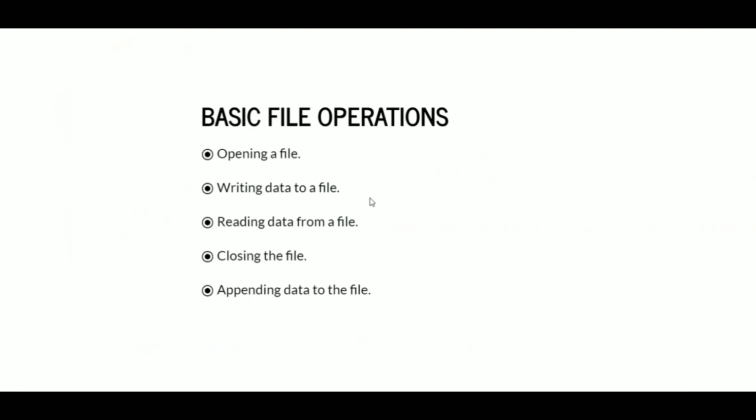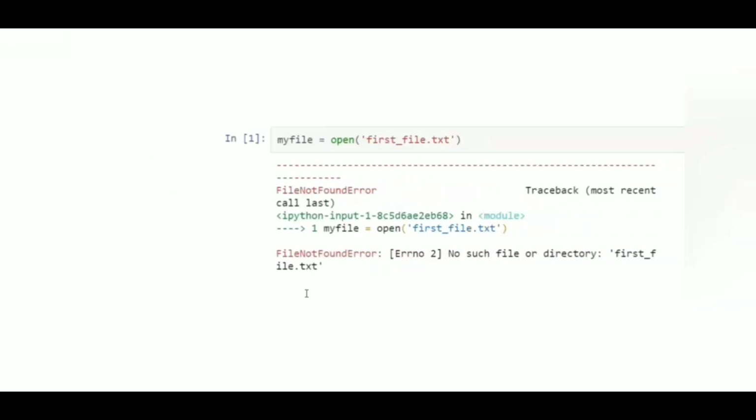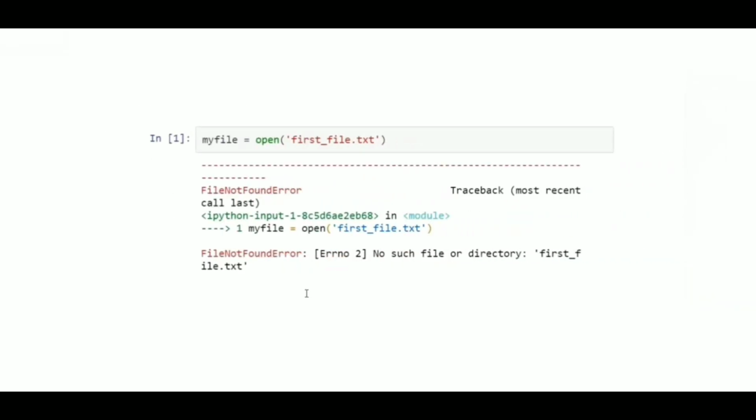Now we can discuss basic file operations. We will learn about handling files in Python. So here are some basic file operations: first one, opening a file, writing data to a file, reading data from a file, closing the file, and finally appending data to the file. That means adding data to the file. So let's begin with opening a file. Let's say our file name is firstfile.txt, and that .txt is the extension for a text file.